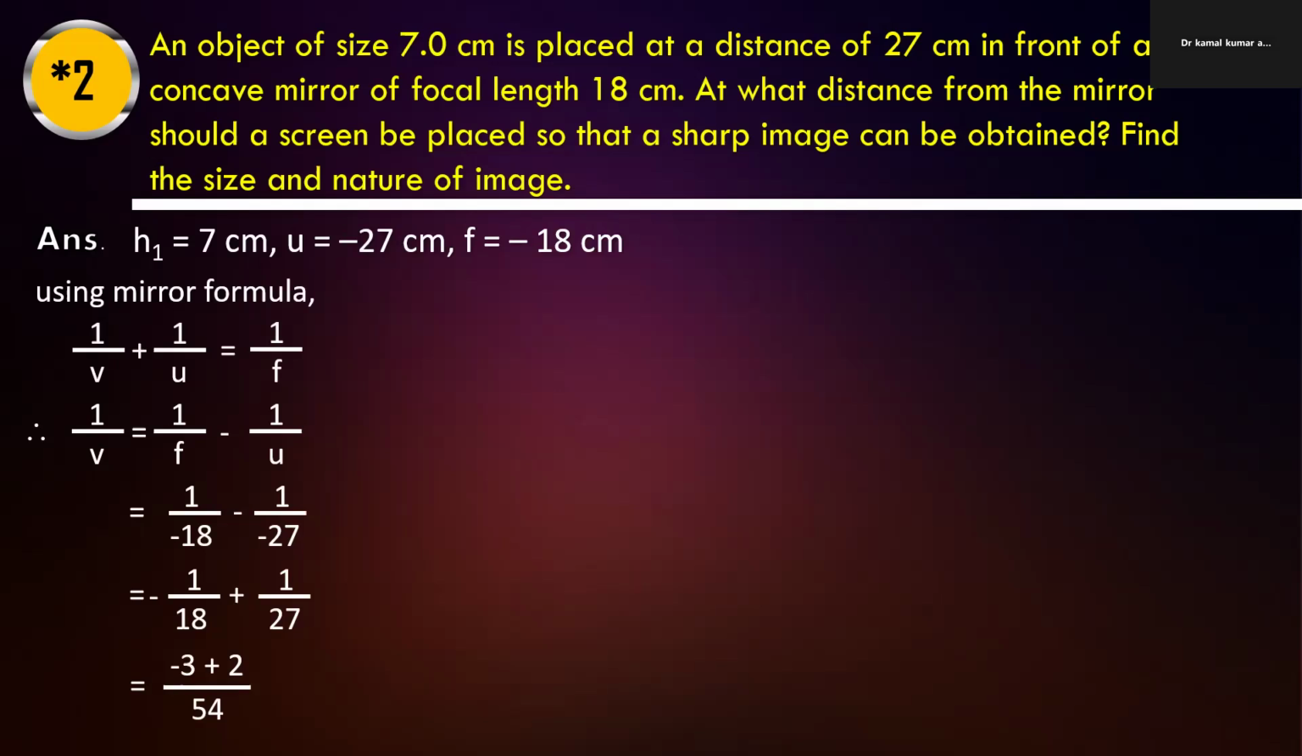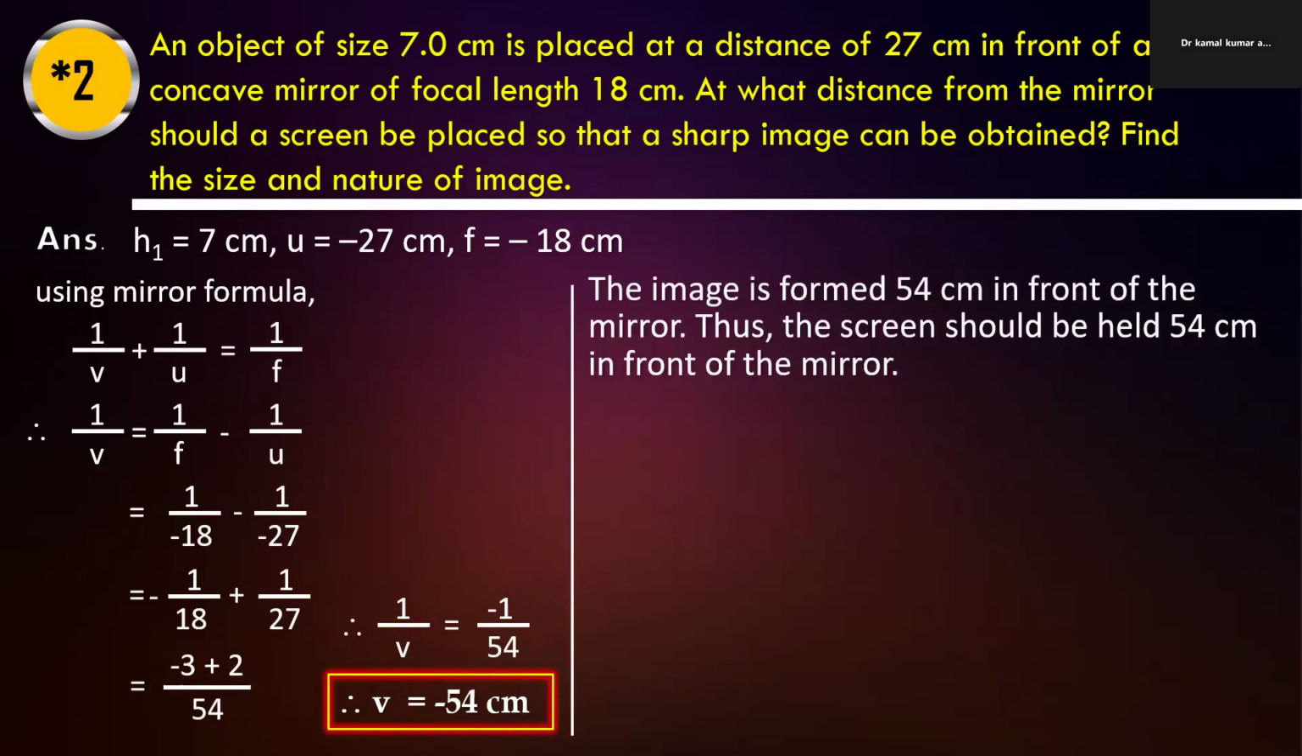It means the distance will be minus 54, in front of the mirror. The image is 54 centimeter in front of the mirror. Thus, the screen should be held at 54 centimeter in front of the mirror.